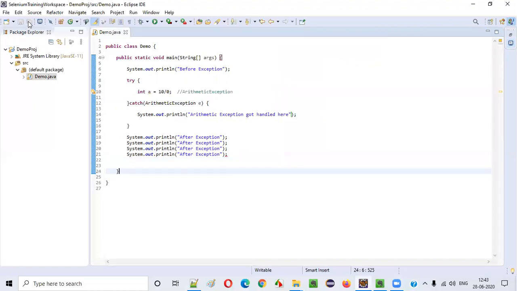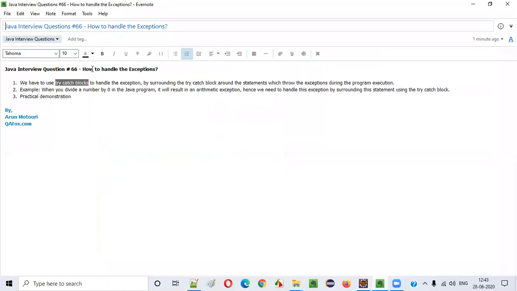So guys, hope you got the answer for how to handle exceptions. We have to use something known as try-catch blocks to handle exceptions in Java.